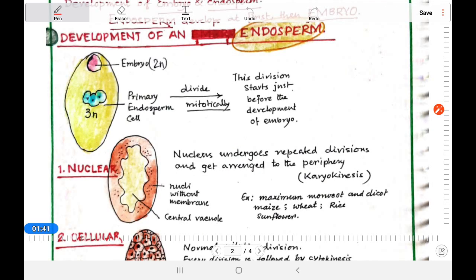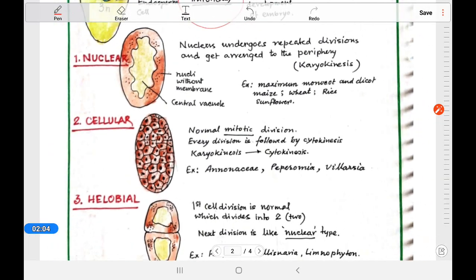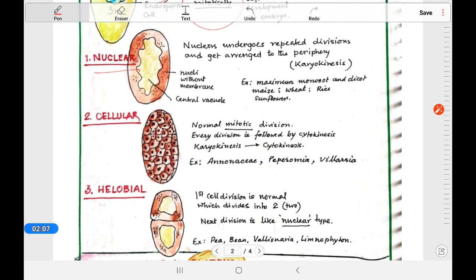So in the development of endosperm, you know that the primary endosperm cell, PEC, is there. Here all the divisions are mitotic cell divisions. Here we can see three different types of divisions. You can see the nuclear, cellular and the helobial. What are these?